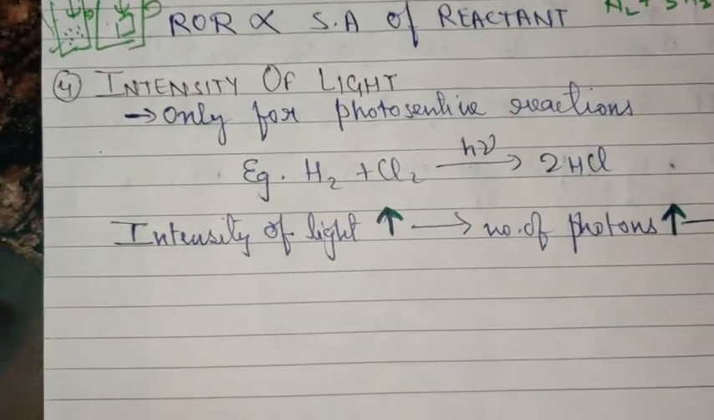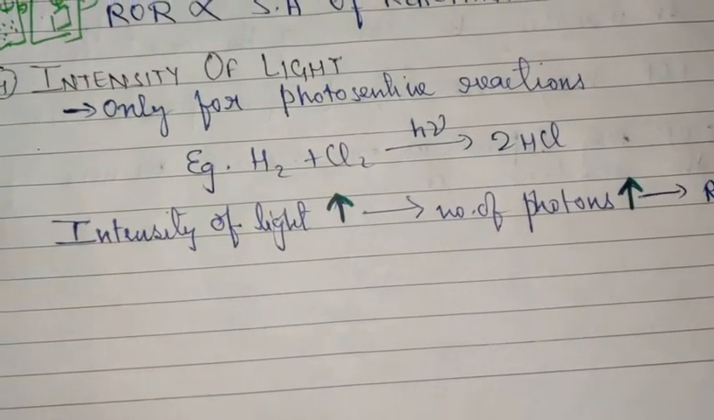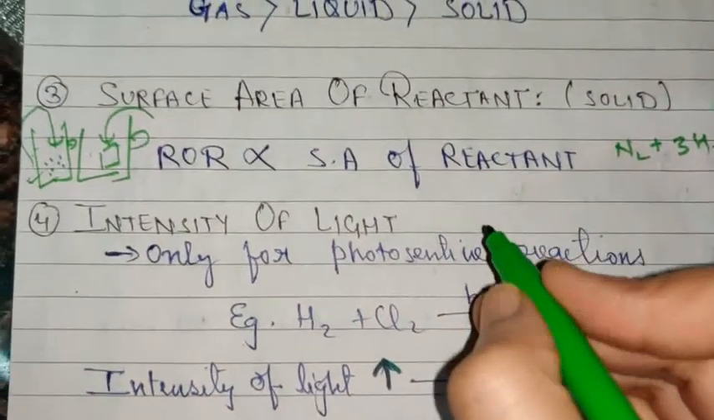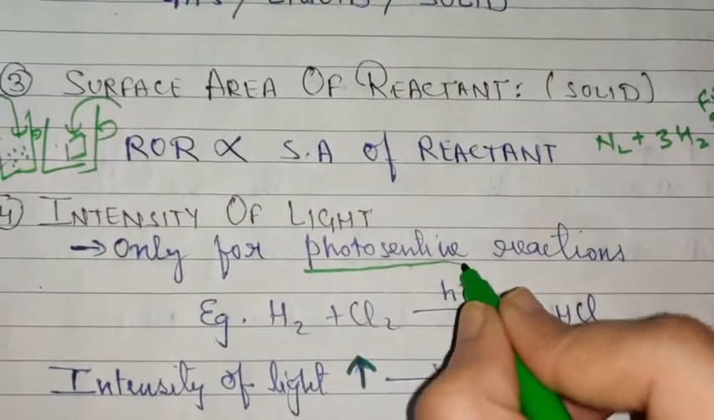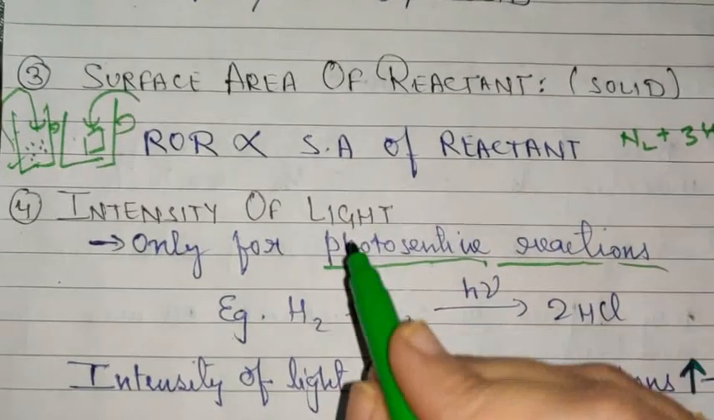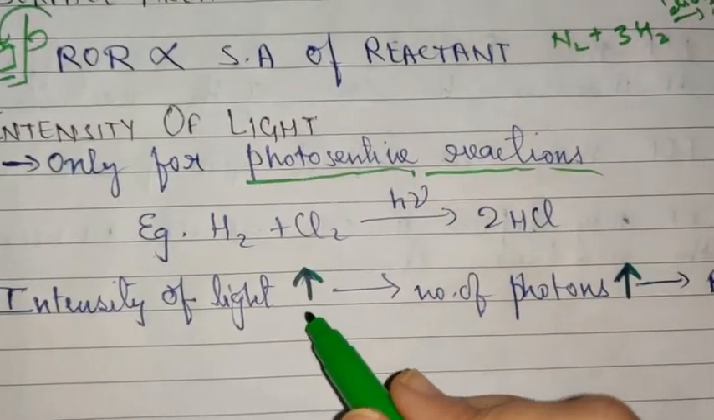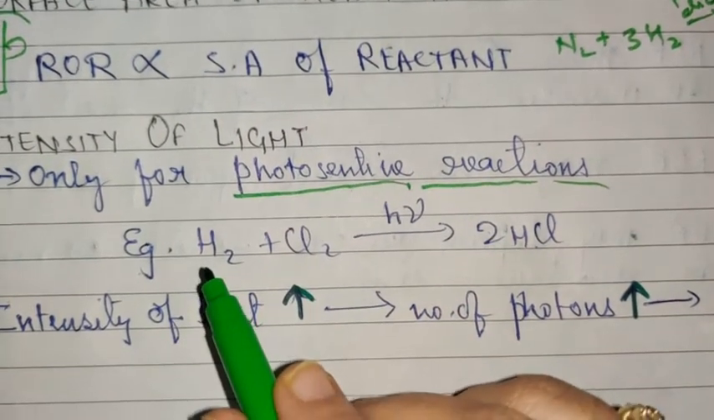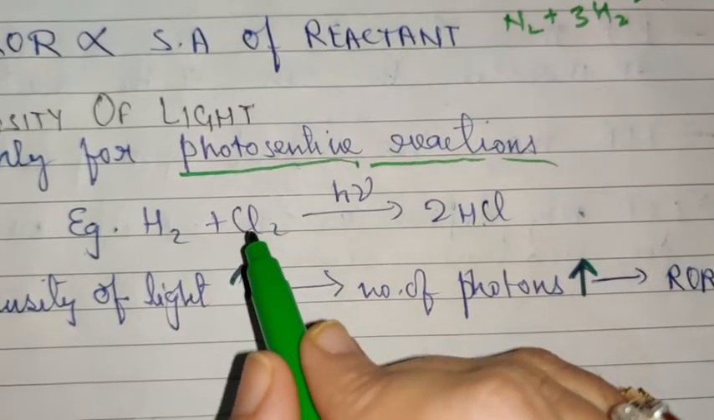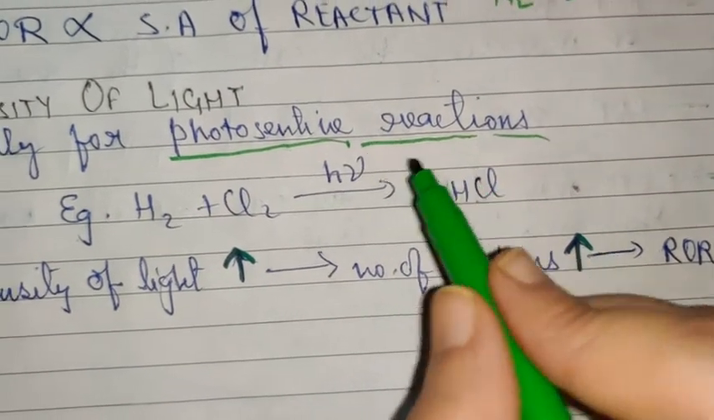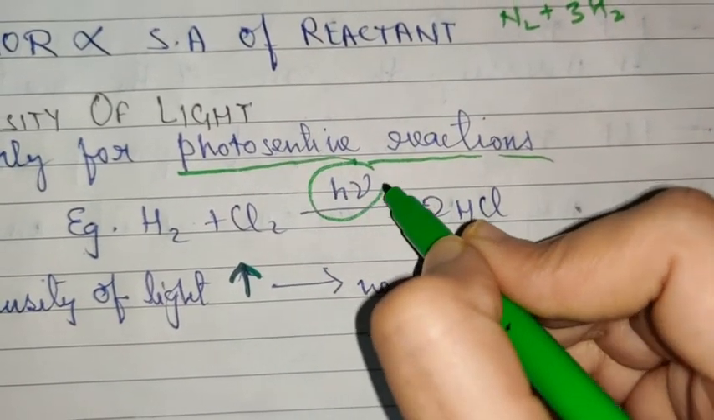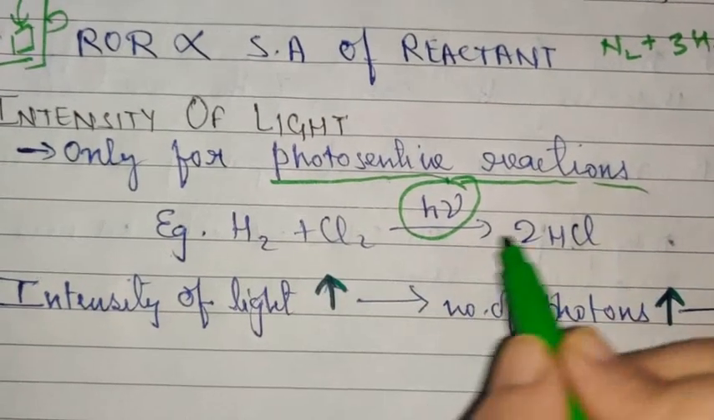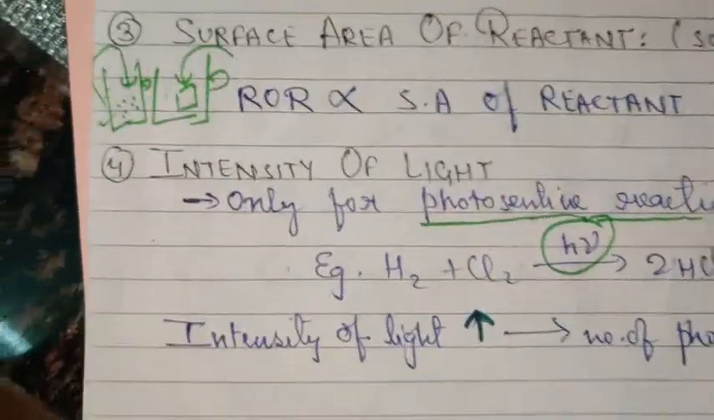Now coming to the intensity of the light. Intensity of light, this factor plays role only in case of photosensitive reactions or photochemical reactions. Otherwise, the intensity of light has no role. Intensity of light increases, the number of photons increases, so the rate of reaction increases. Here I have taken a simple example of photochemical reaction, that is H2 plus Cl2 gives 2HCl. This reaction is governed by the presence of light. So obviously, if you will increase the intensity of light, the rate of this reaction will increase. So these are the 4 factors.